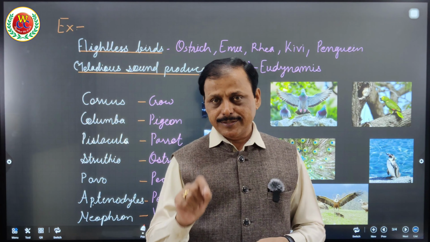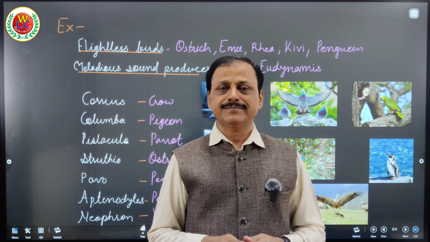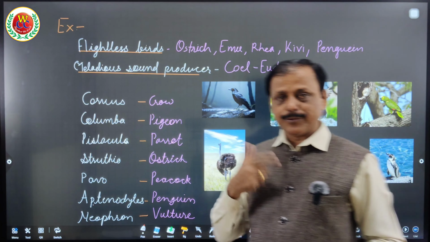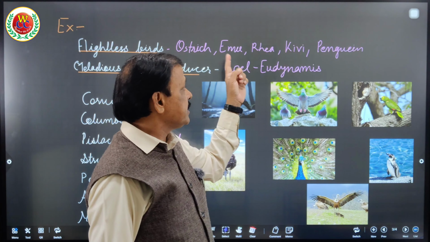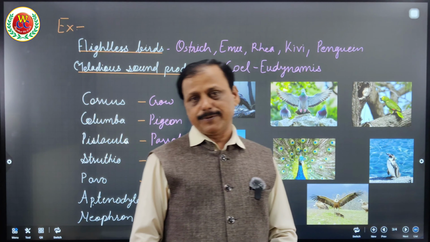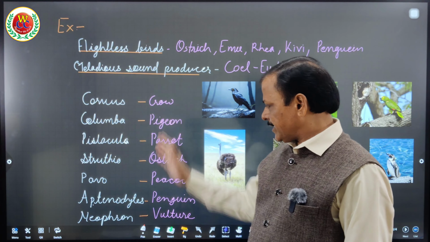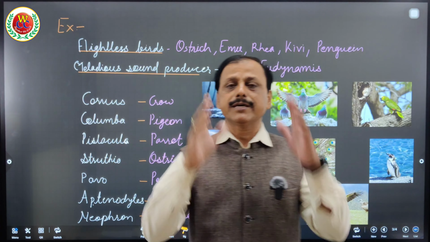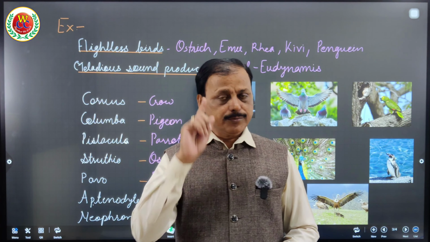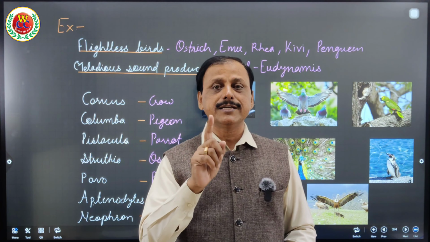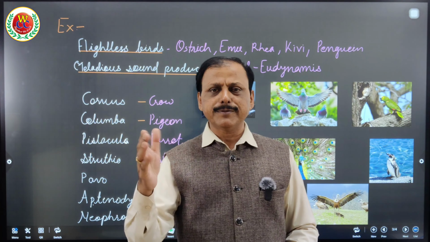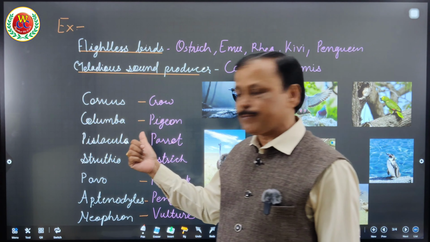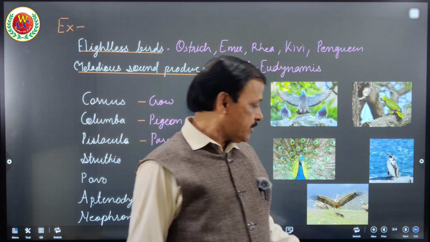One of the following, select the group of bird which are flightless. So there may be mixing of some flight bird in between that group, and therefore you may get confused. Therefore, please remember this name. Ostrich, emu, rhea, kiwi, and penguin are flightless birds. Moreover, there are very beautiful birds, and you go through this general name and scientific name written in the book. So again, I appeal to you, make a list of all names as examples with their scientific name and peculiar characteristic. Read it thoroughly. Once a day you read for 1 month, you will remember all the names, and that is the key to get the question in NEET about names and scientific names with their peculiar characteristic. I hope you got all this.